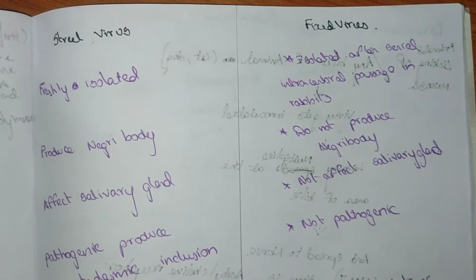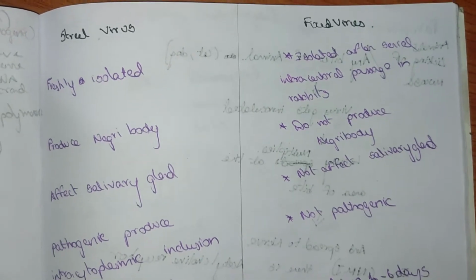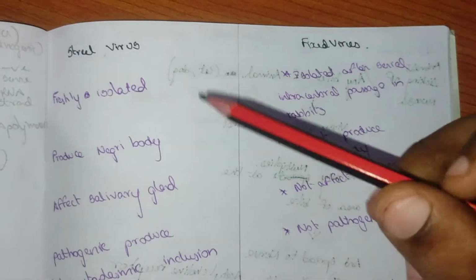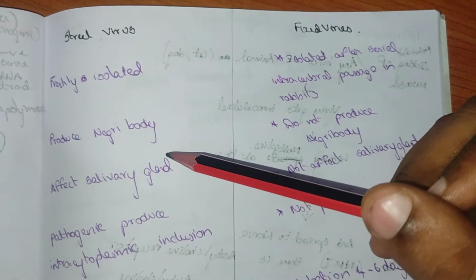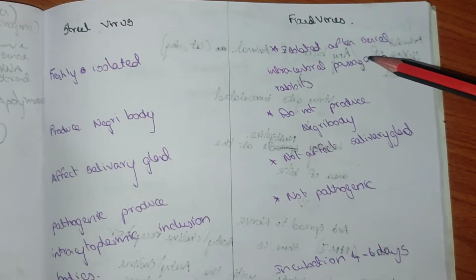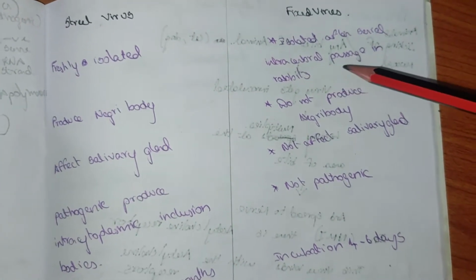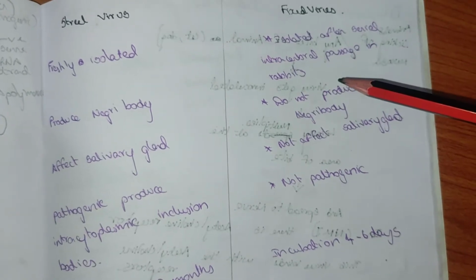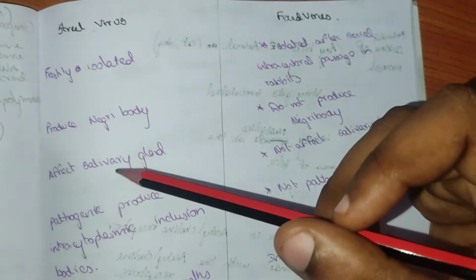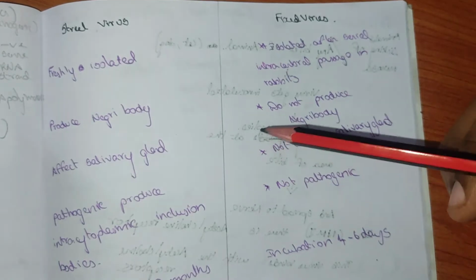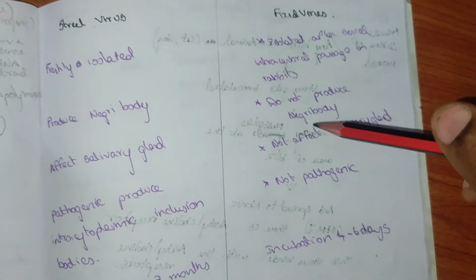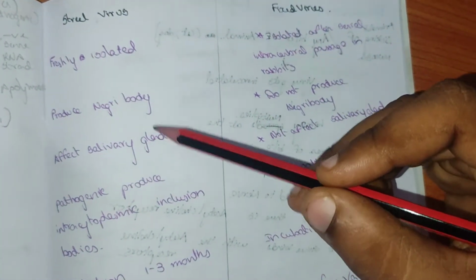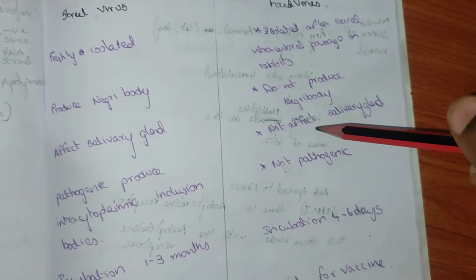According to the virus, there are two types, street virus and fixed virus. Street virus is freshly isolated. Fixed virus is isolated after serial intracerebral passage in rabbits. Street virus produces Negri bodies and the fixed virus does not. Street virus affects the salivary gland, whereas the fixed virus does not.